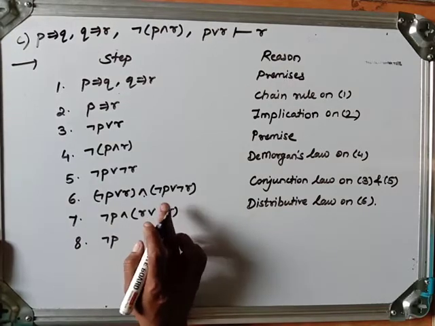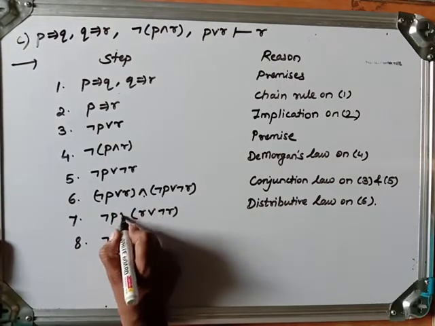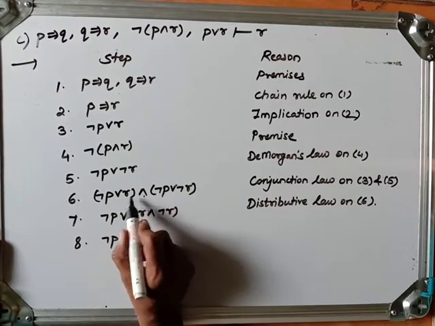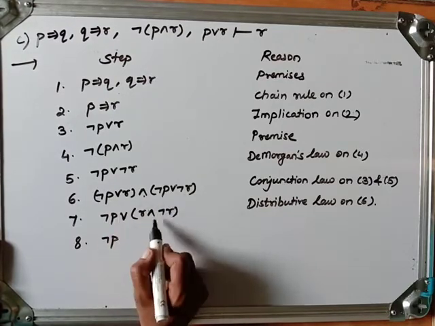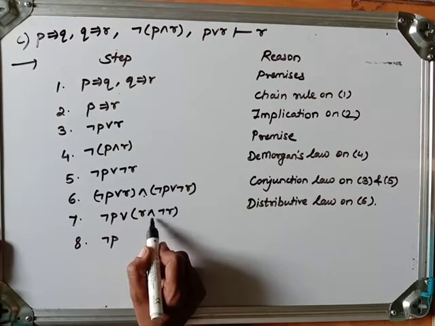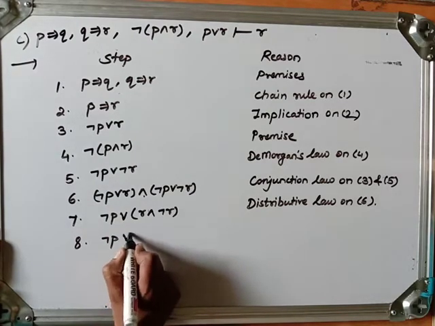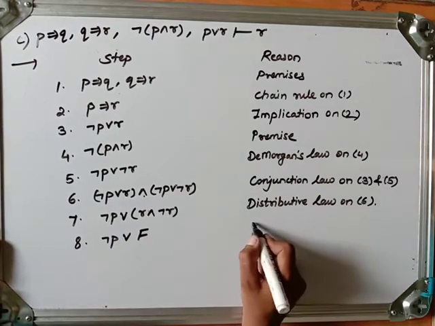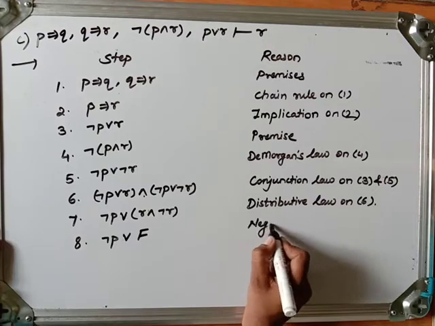Sorry, here something is wrong. Here it is OR and here AND between them. Sorry for that. AND is in between the two brackets. So OR, and this is false, using the negation law.